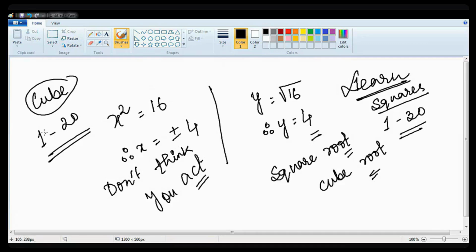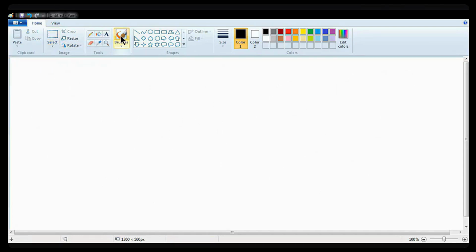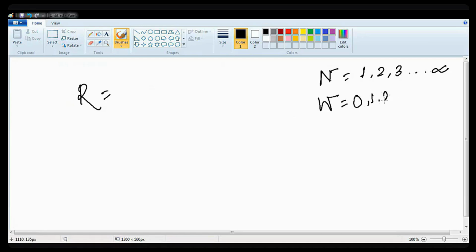Whatever things we were saying, now let us go back to the thing. Okay, so first of all, we had started with the numbers. Next, another thing is there, that is called what? That is called R, by R. We have got natural number starting from 1, 2, 3, dot, dot, dot, up to what? Up to infinity. We have got whole number starting from 0, 1, 2, 3, dot, dot, dot, up to infinity.